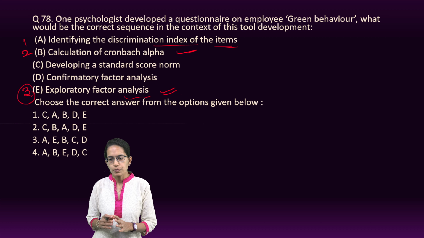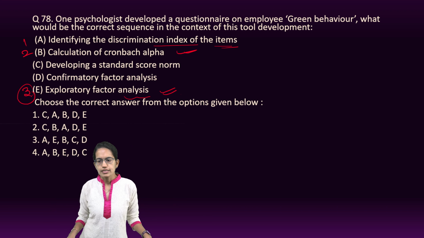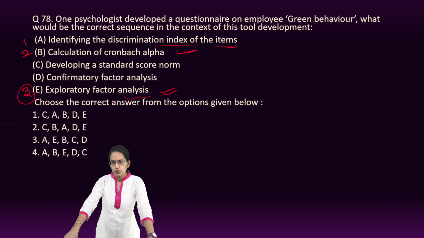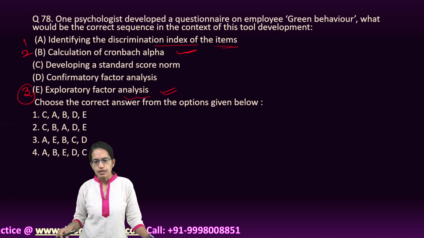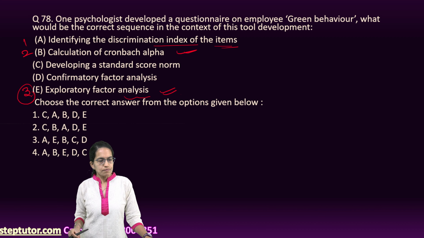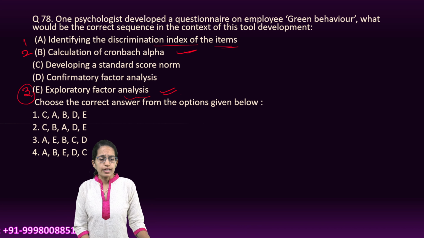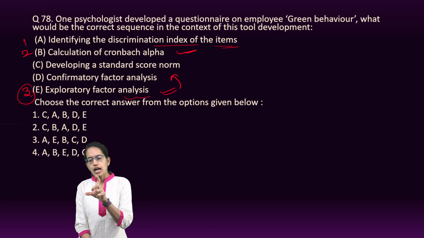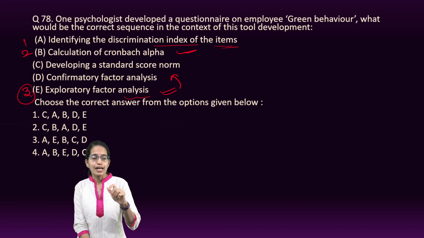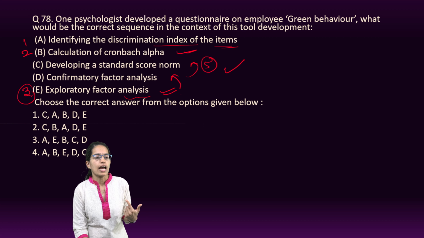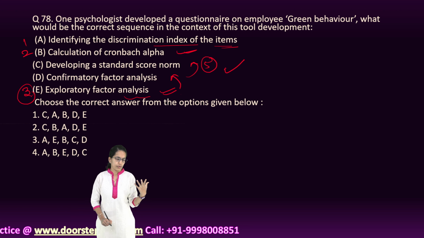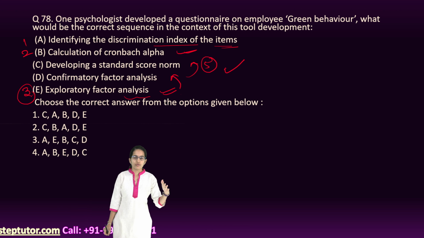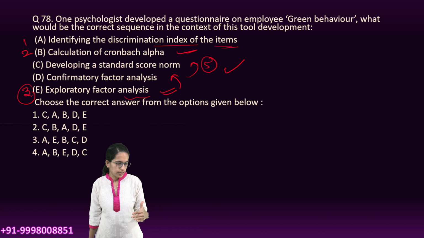With an exploratory factor analysis, the idea is to identify or determine the fundamental elements. Then once those are determined, we would do a confirmatory analysis, that okay, these are the possible factors which have been identified under the exploratory and can be utilized, and finally from there you would develop a standard score norm. So those are the steps which have been involved in psychological testing.